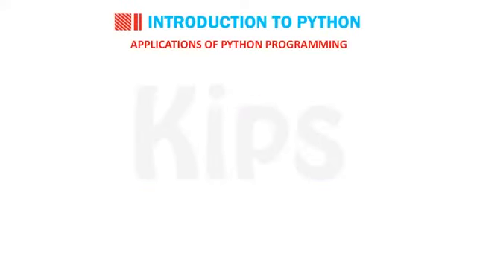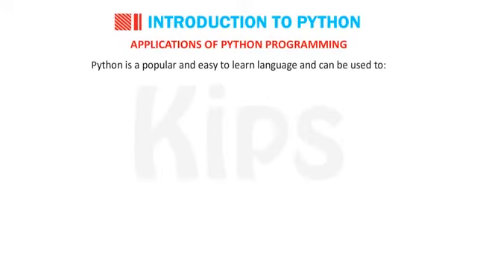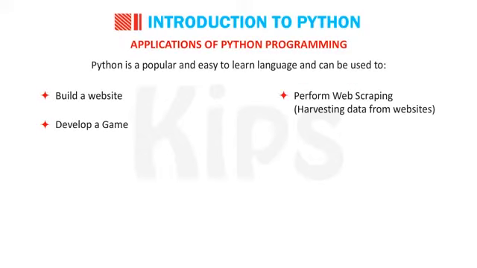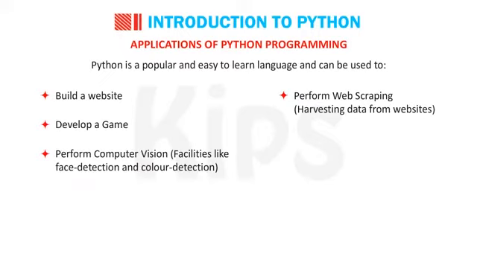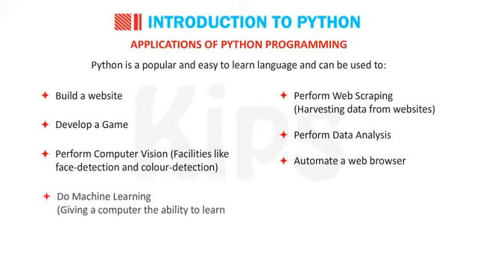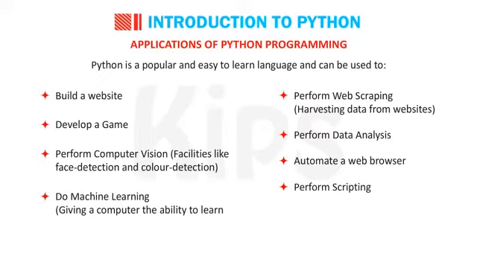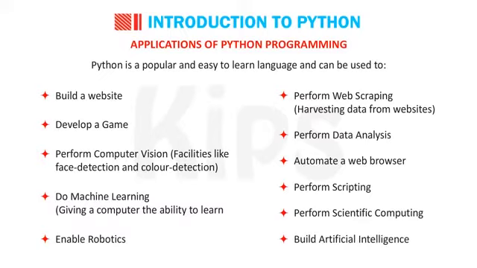Applications of Python programming. Python is a popular and easy to learn language and can be used to build a website, develop a game, perform web scraping, harvesting data from websites, perform computer vision, facilities like face detection and color detection, perform data analysis, automate a web browser, do machine learning, giving a computer the ability to learn, perform scripting, perform scientific computing, enable robotics, build artificial intelligence.